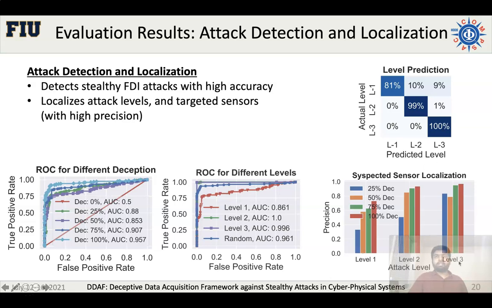The last figure here shows the precision of the sensor localization. So once the levels are localized, our goal is to localize the attacker's intended sensors, or the targeted sensors, and we see that for level 2 and level 3 we can achieve very high precision in localizing the targeted sensors.